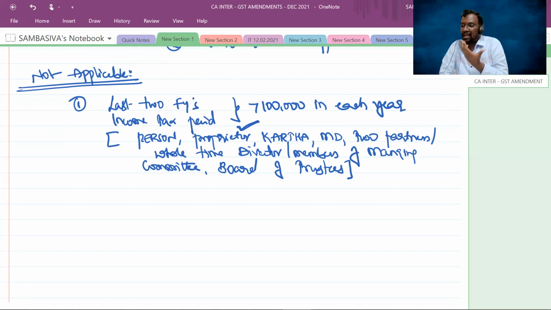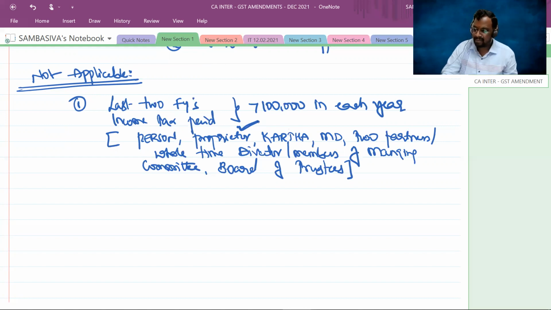Because you know, sir, 50 lakhs per month turnover means yearly 6 crores. So when your turnover is more than 6 crores, even if you opted for the presumptive taxation system under section 44AD, at least 8% you have to declare as your income. 6 crores into 8% is 48 lakhs. So when your income is 48 lakhs, it is quite obvious that your tax liability exceeds 1 lakh, even after you claim 80C deductions and Chapter VI-A deductions, right?